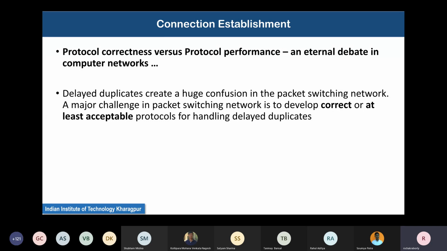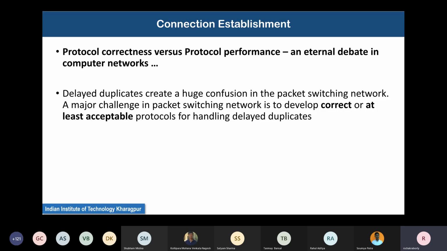Now, there are several solutions. This is an old problem, as old as computer networks itself. Many very clever, intelligent people have worked on this. We are not the first people to consider this, and they have proposed different solutions. One thing is whether the solution proposed is correct, and whether its performance is acceptable. This is a very important trade-off.